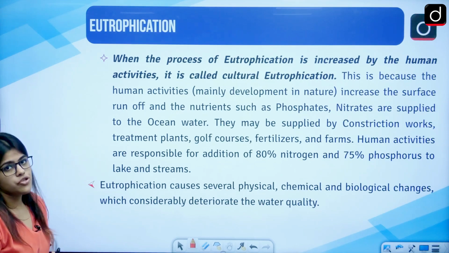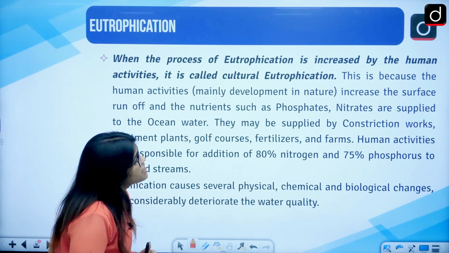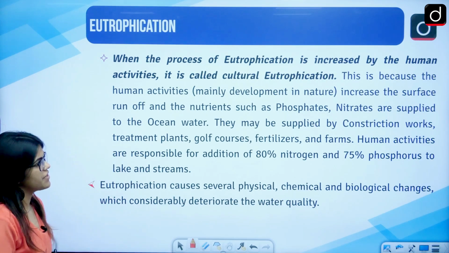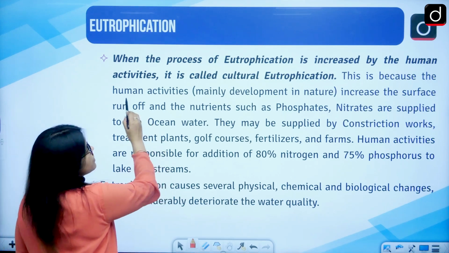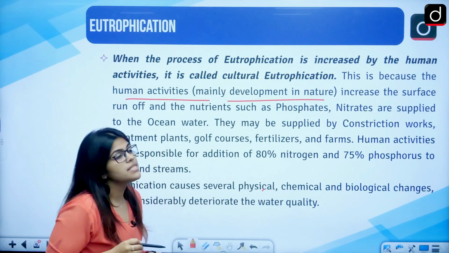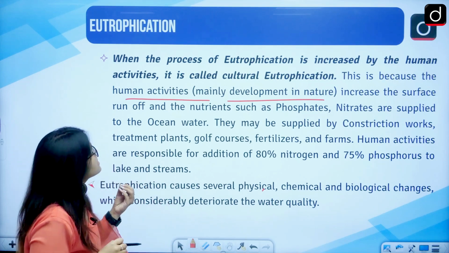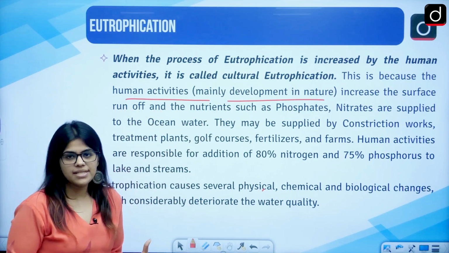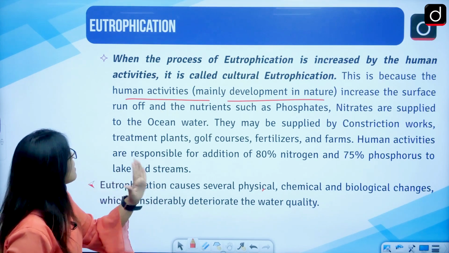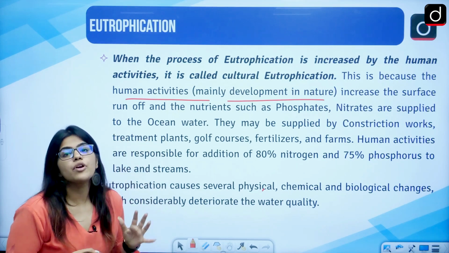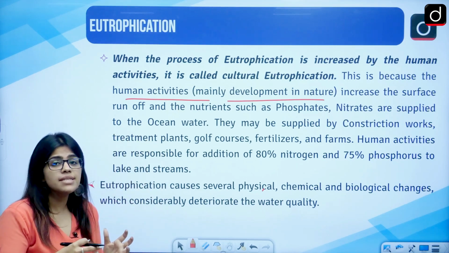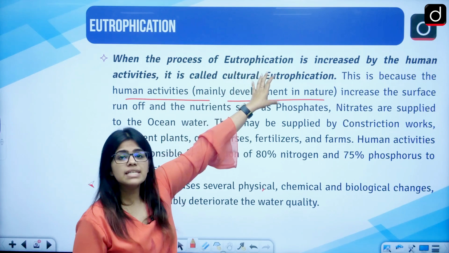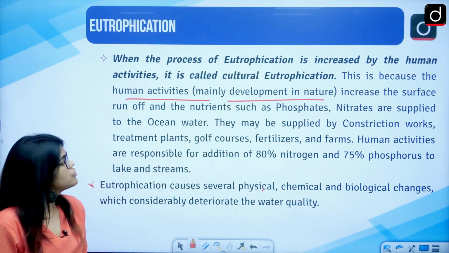Then comes the cultural process. When the process of eutrophication is increased by human activities, we call it cultural eutrophication. This is because of human activities, mainly development in nature. It increases the surface runoff and the nutrients present there. So phosphates and nitrates are supplied to the water, and when this is because of natural substances, it is called natural eutrophication. Because of human activities, we call it cultural eutrophication.